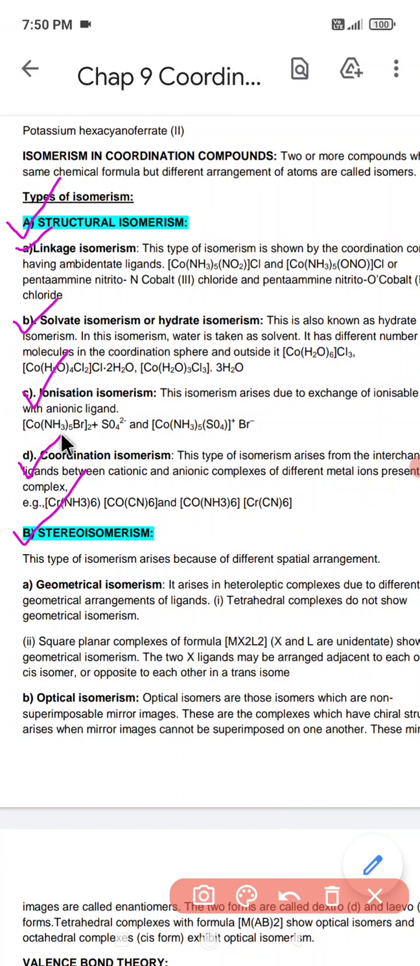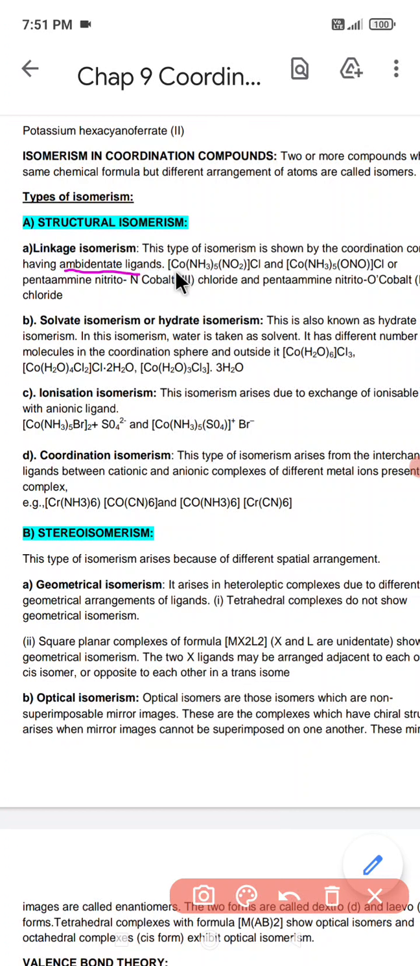The first one is called linkage isomerism. What is the meaning of linkage isomerism? It is shown by coordination compounds having ambidentate ligands. What is the meaning of ambidentate ligands? Ambidentate ligands are those ligands which can coordinate by two different sites, that is, by two different atoms.